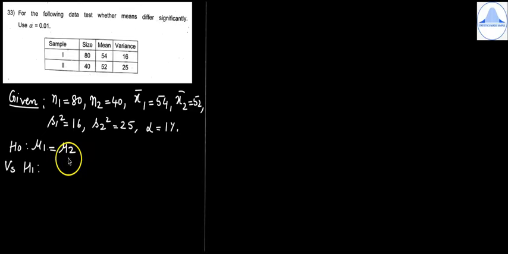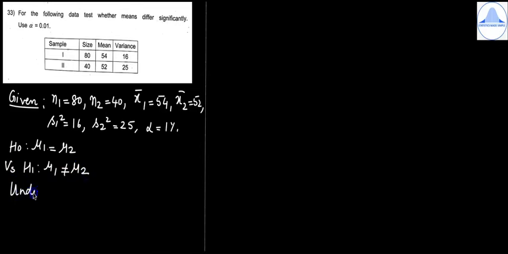Variance of the samples: s1 square is equal to 16, s2 square is equal to 25, and alpha is equal to 1%. So H0 will be the two population means are equal, or you can just write mu1 is equal to mu2, versus H1. It is a two-tailed test, so versus H1: mu1 is not equal to mu2.